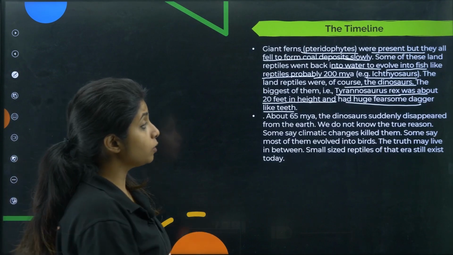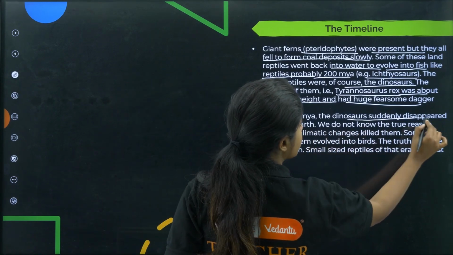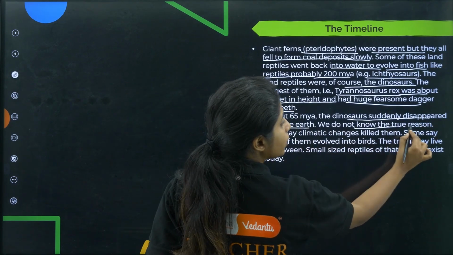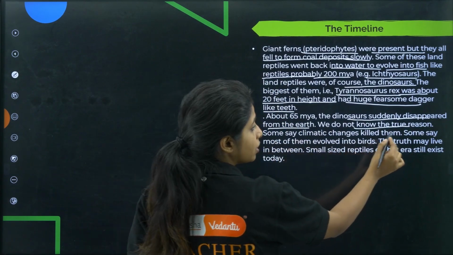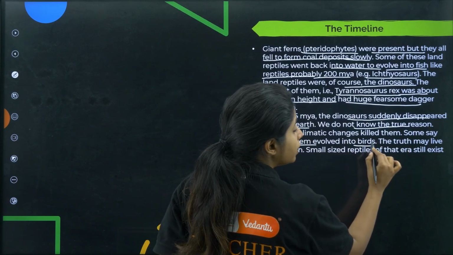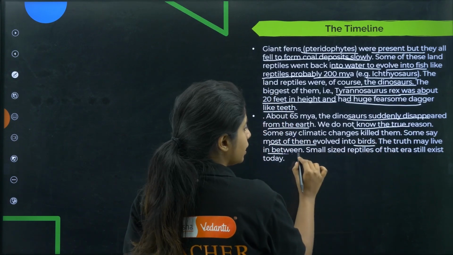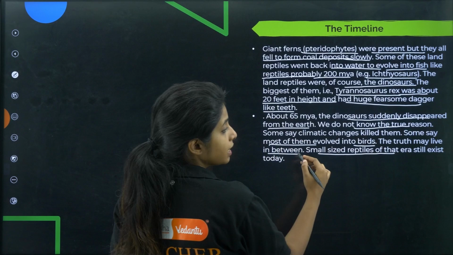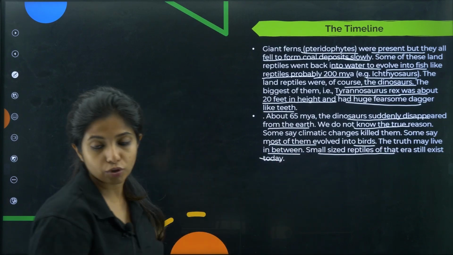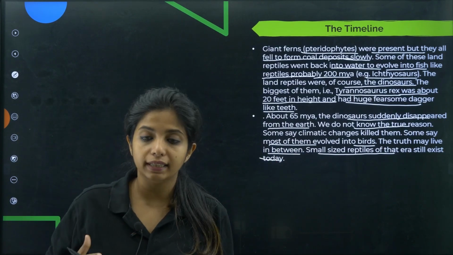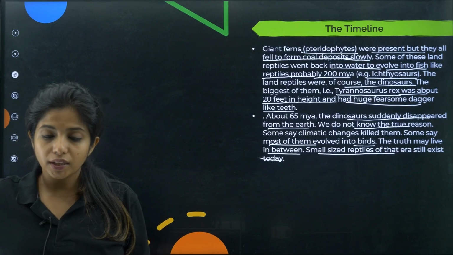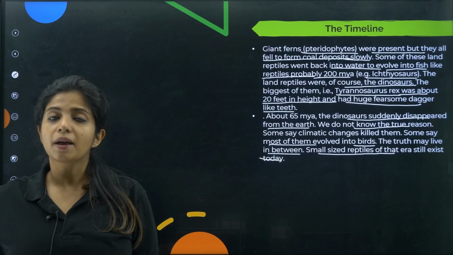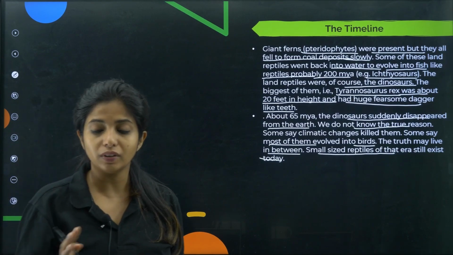Now, about 65 million years ago, the dinosaurs suddenly disappeared from the earth. We do not know the true reason. Some say climatic changes killed them, some say most of them evolved into birds. The truth may live in between. Small size reptiles of that era still exist today. So no one knows how or why the dinosaurs actually went off. Okay, there's a hidden mystery over there. But yes, the dinosaurs have gone off, that is there.